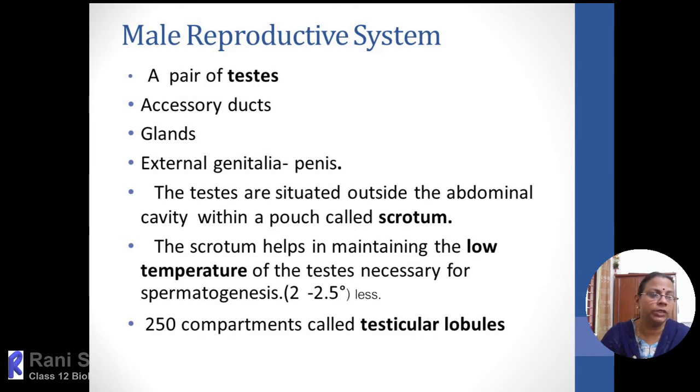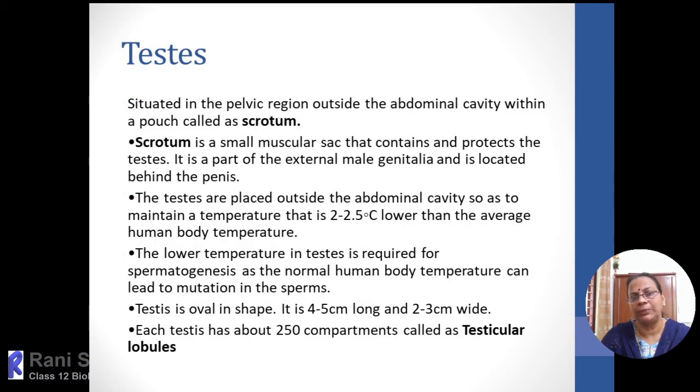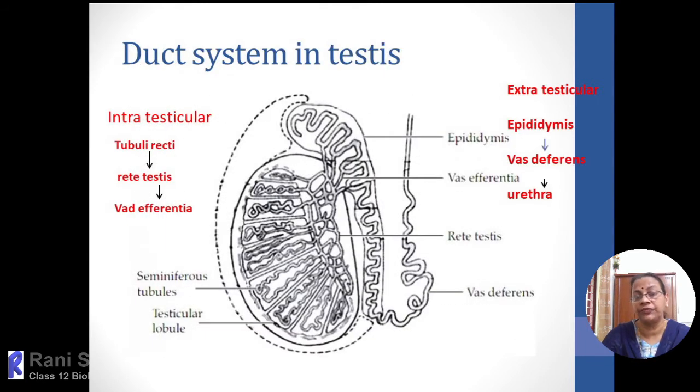And when we move into more detail, the testis is well placed in the scrotum, and it requires a lower temperature. The testis is oval in shape, 4 to 5 centimeters long and 2 to 3 centimeters wide. Each testis consists of nearly 250 lobes. This is the figure, the LS of the testis.